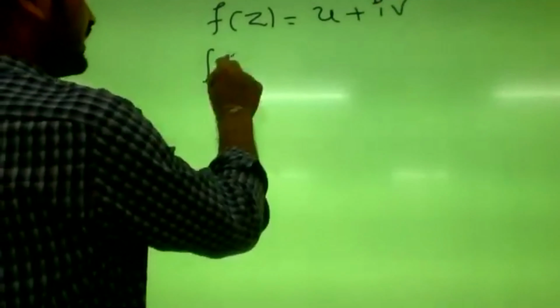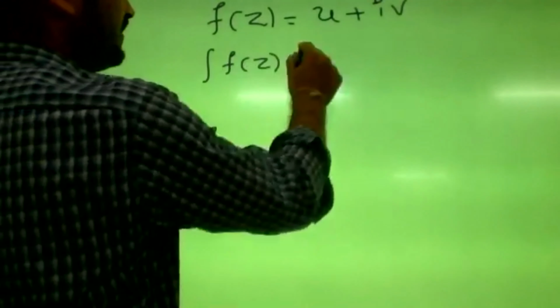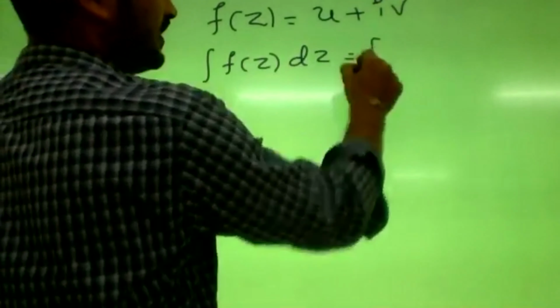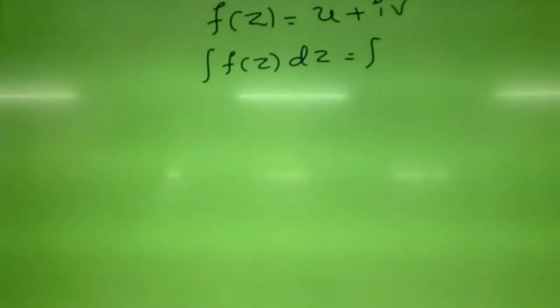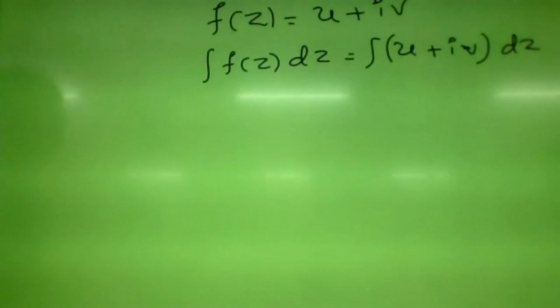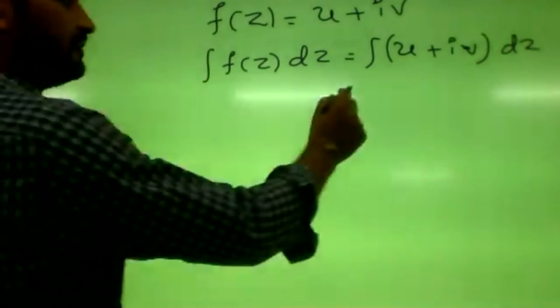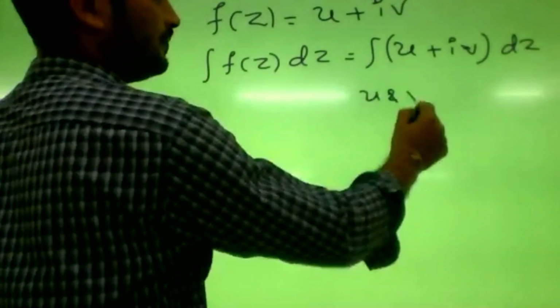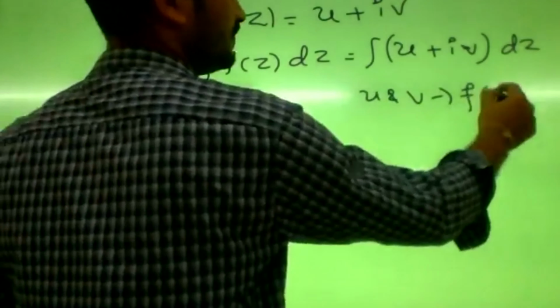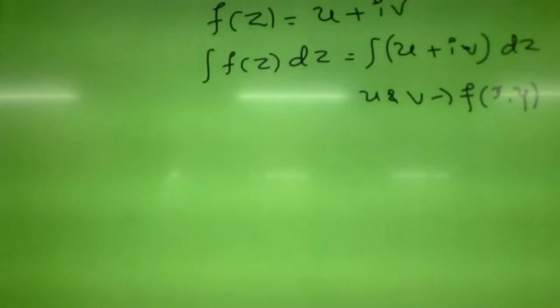Then in case you want to integrate this function, f of z dz with respect to z, we have to integrate this function u plus i v with respect to dz, right? Here u and v are functions of x comma y.